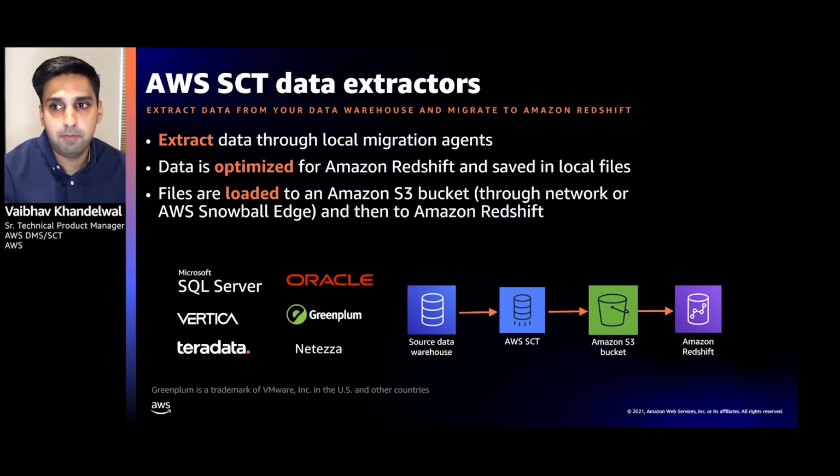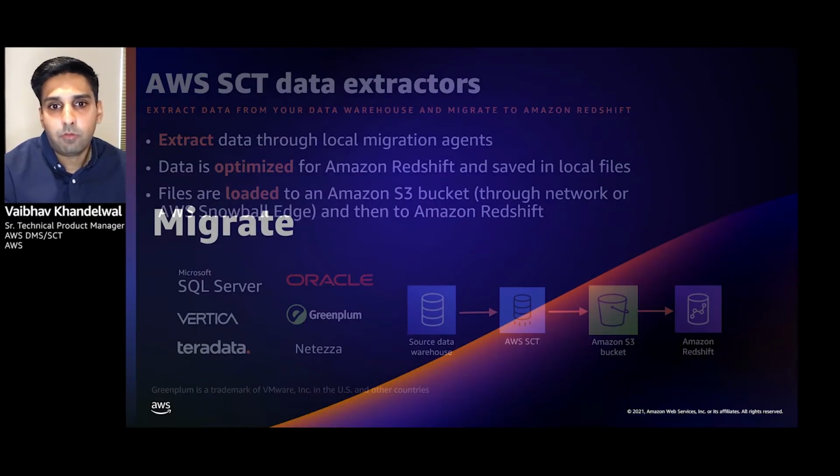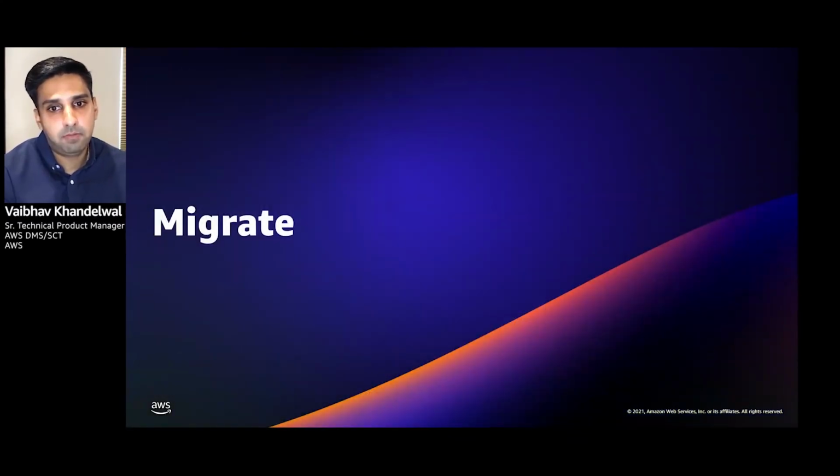The previous step, as with any heterogeneous migration, is to convert the schema and create tables in Amazon Redshift with the right distribution style and sort keys. Once the conversion stage is done, you will have an empty database on the target. Now it's time to move the data and migrate your database to the target database instance.